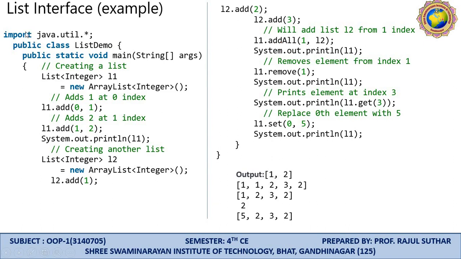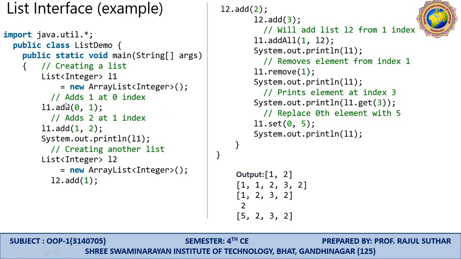Here is one example for a list. So you require the import java.util.*; public class ListDemo, public static void main(String[] args). Here we are creating a list. So List of Integer type: L1 is equal to new ArrayList<Integer>, because we are using the type. Here the type is used. This creates an instance of the list.